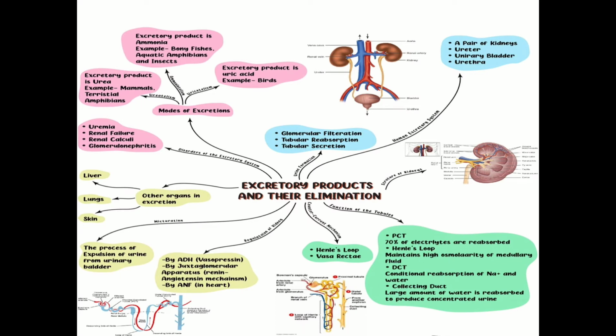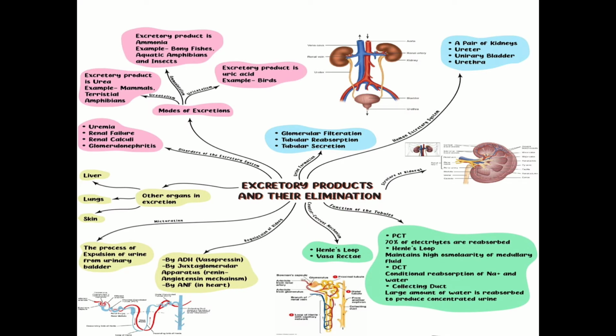So what is ammonotelism? Ammonotelism is the phenomenon of urinary elimination of nitrogenous waste, mainly in the form of ammonia. What is ureotelism? Ureotelism is the phenomenon of urinary elimination of nitrogenous waste, mainly in the form of urea. And what is uricotelism? It is the phenomenon of urinary elimination of nitrogenous waste, mainly in the form of uric acid. Then we discussed about the various excretory organs.